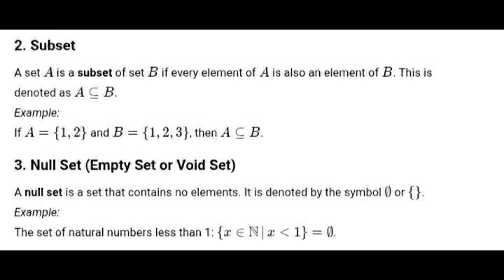Null set, empty set or void set. The null set is also called an empty set or a void set. A set is said to be empty if it does not contain any element. A null set is a set that contains no element. It is denoted by the symbol ∅. Example: the set of natural numbers less than 1.